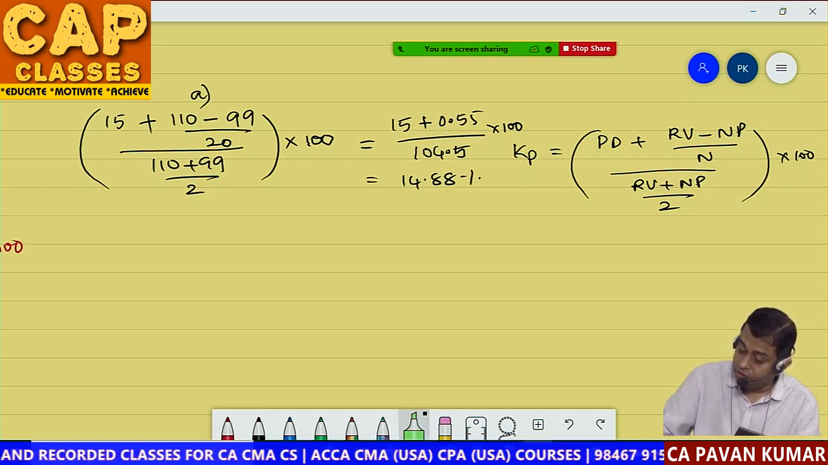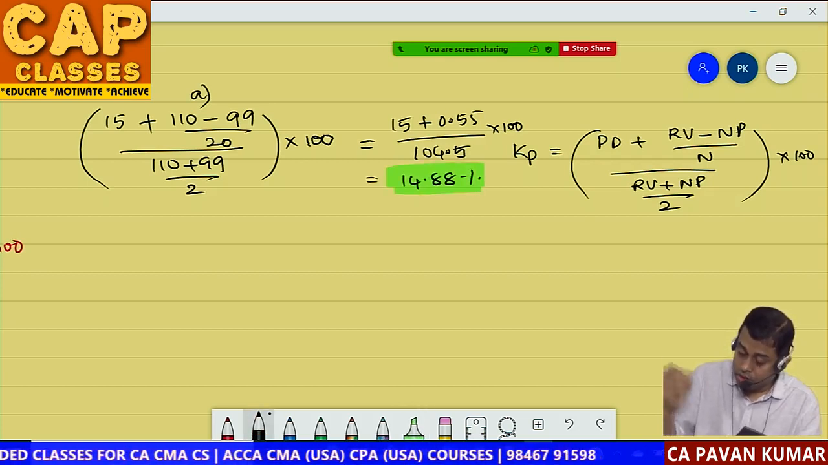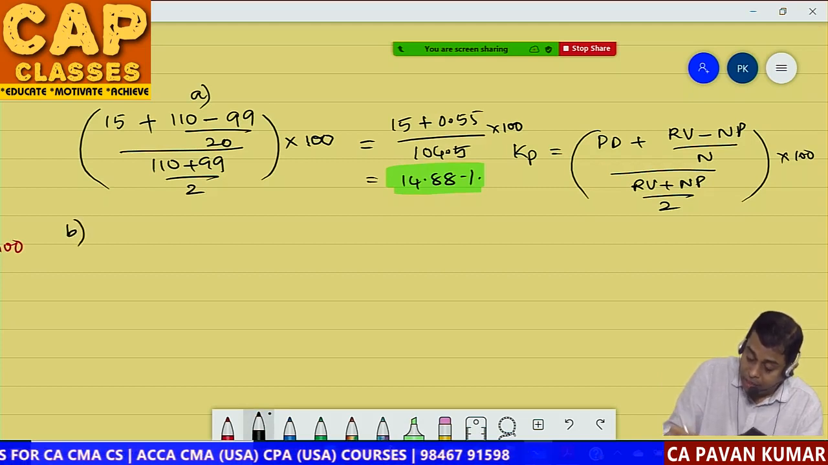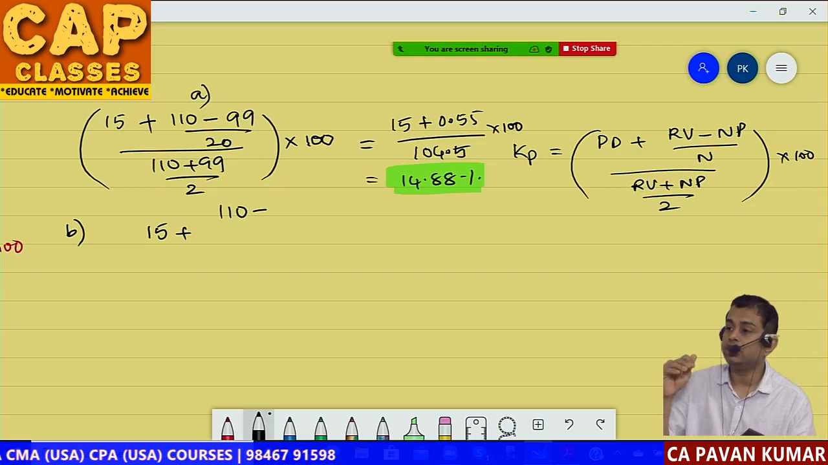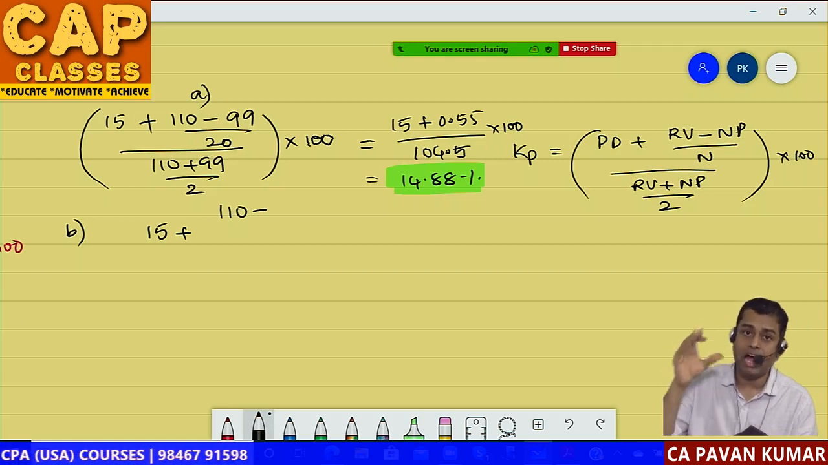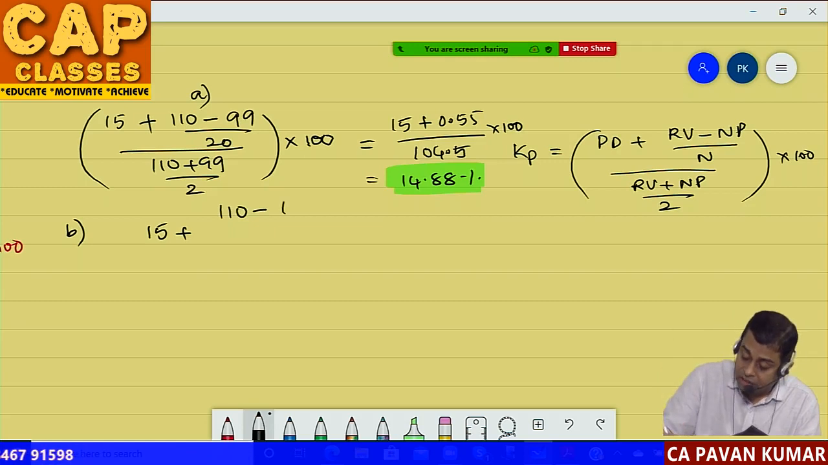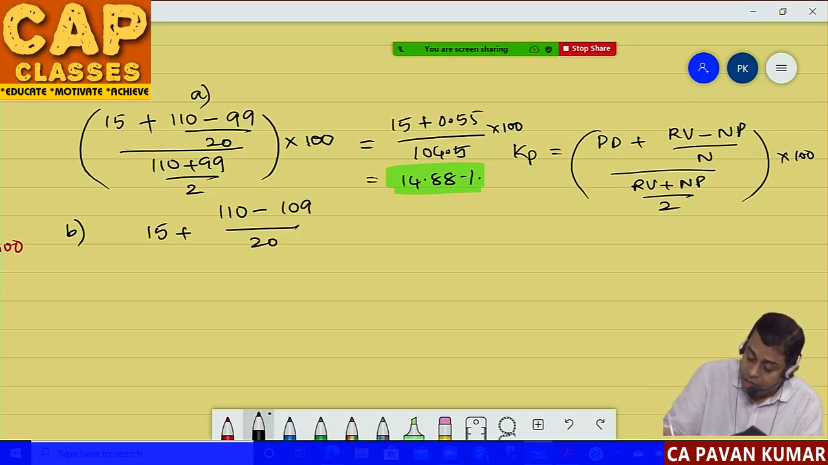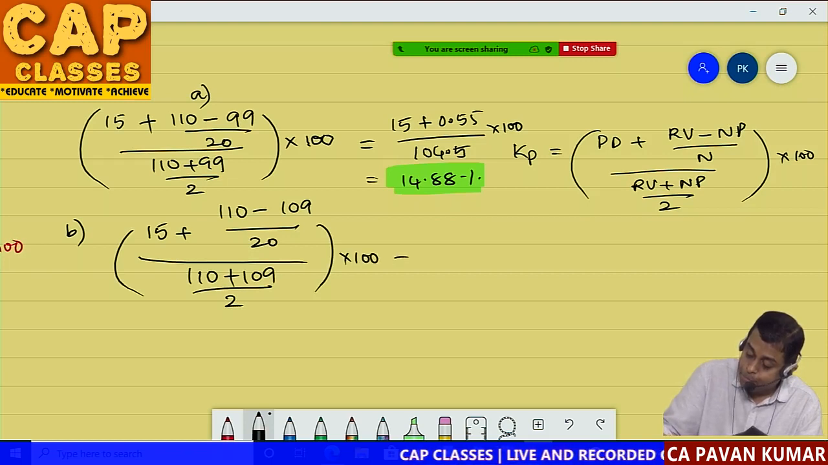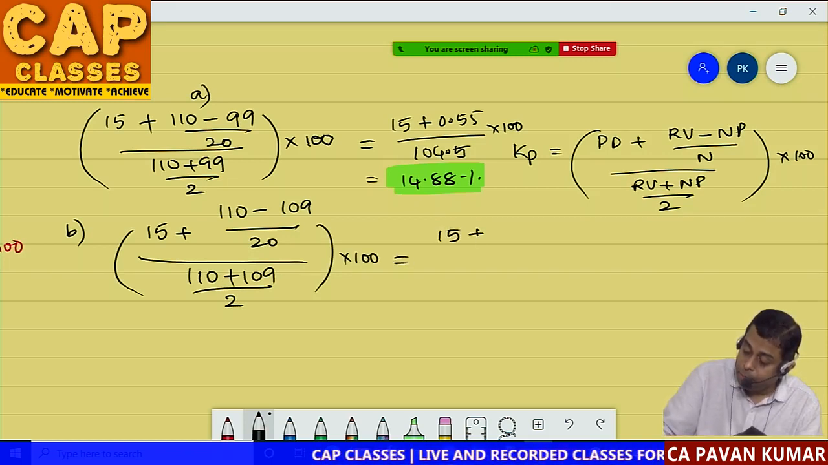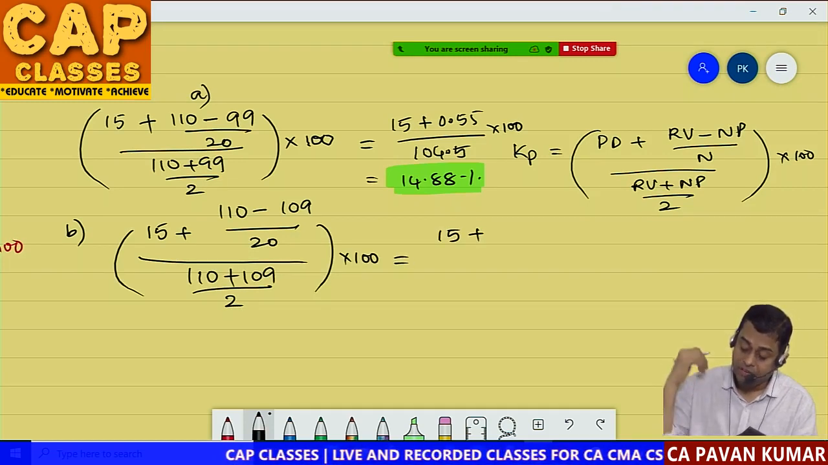This is the answer for the first situation. Then the answer for the second situation, B. 15 remains the same, 110 remains the same. Because you are issuing at a premium, a 100 rupee share you will issue at 110 rupees. Minus 1 rupee issue expenses, 109 divided by 20 divided by 110 plus 109 divided by 2 into 100. That is equal to 15 plus 1 rupee divided by 20 rupees.